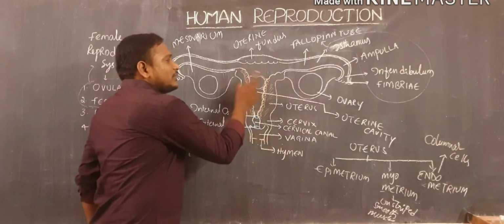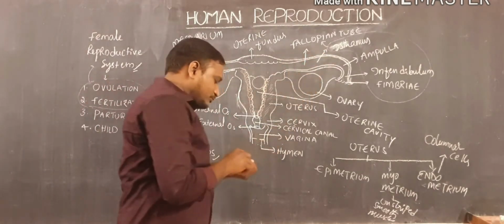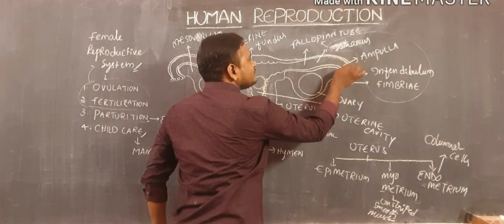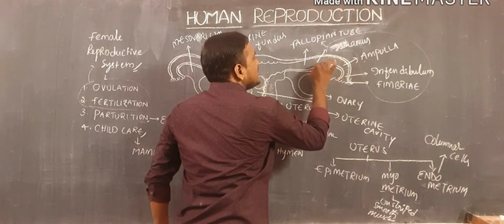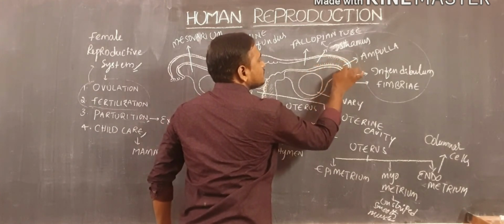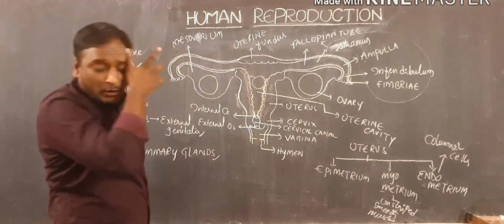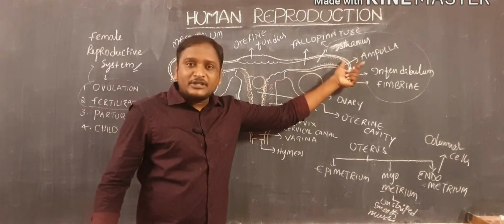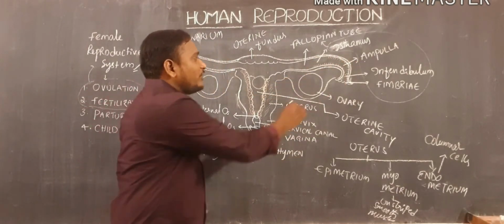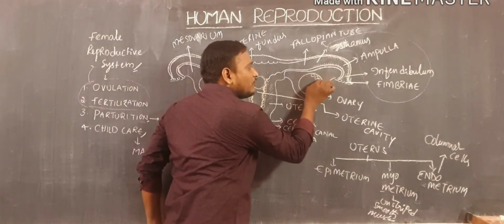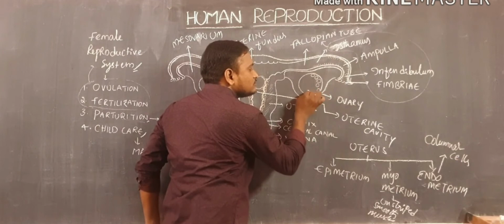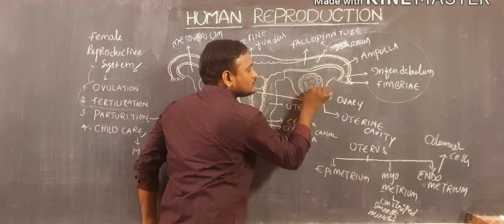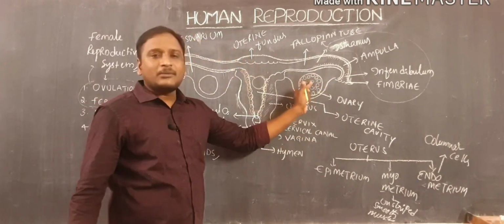And then, coming to the next situation, when you observe the fallopian tube, there is ciliated epithelium present inside of the fallopian tube, because when you observe the ovaries, these ovaries are filled with a number of follicles.